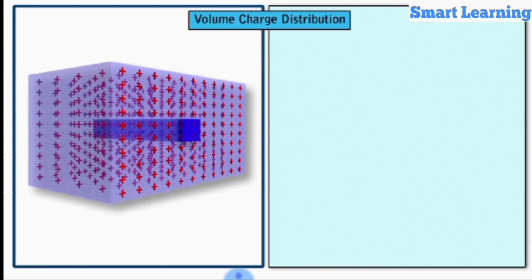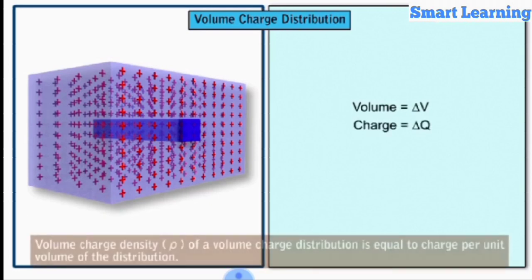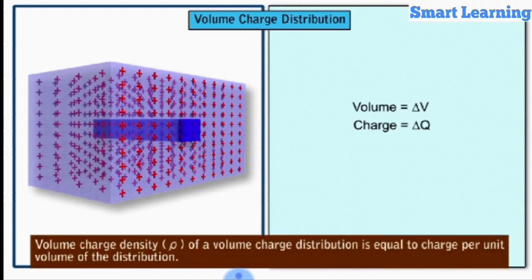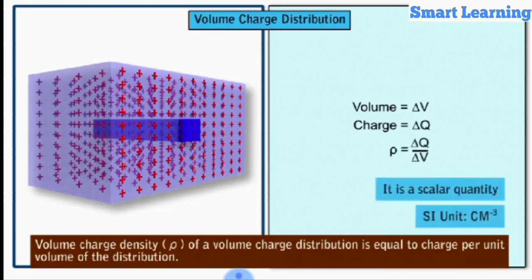Let us assume that the total volume is divided into a number of small elements, each of volume delta V having a charge delta Q. Then, volume charge density or charge density rho of such a volume charge distribution is defined as the charge per unit volume. Thus, rho is equal to delta Q by delta V and is measured in Coulomb per meter cube in SI unit. It is a scalar quantity.